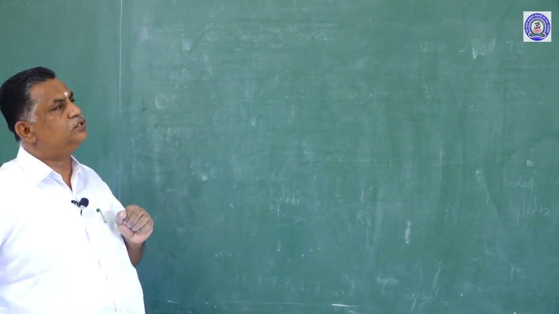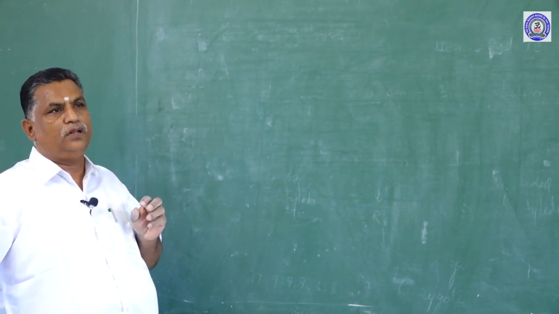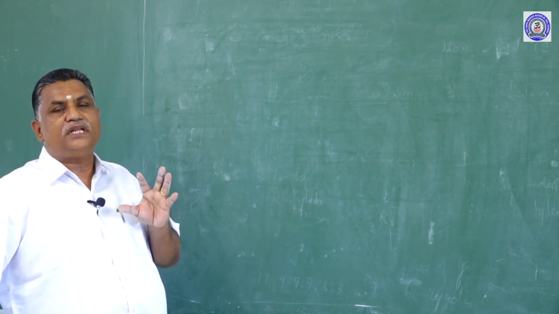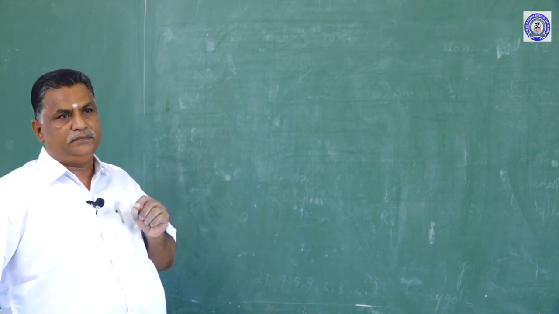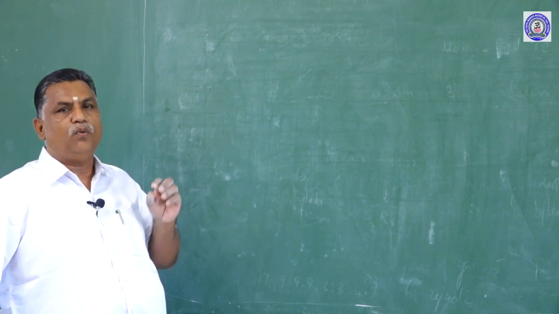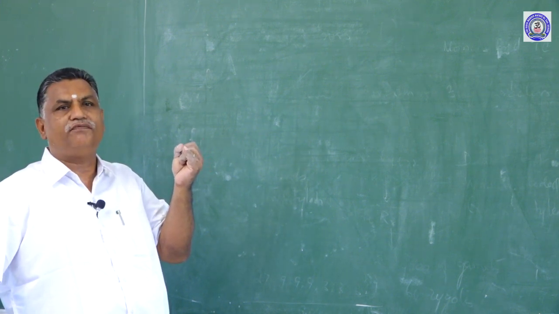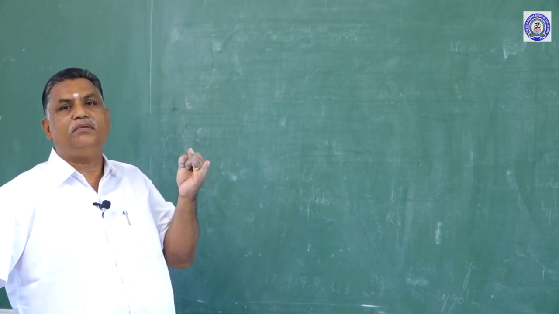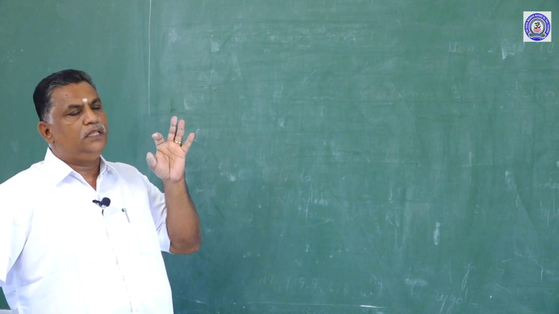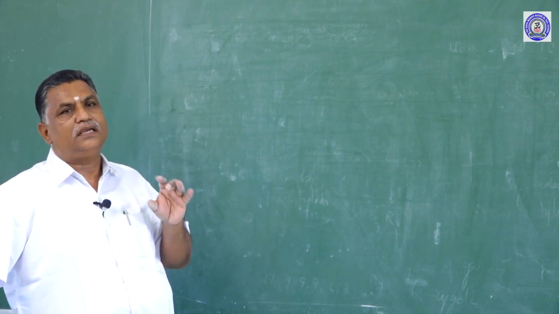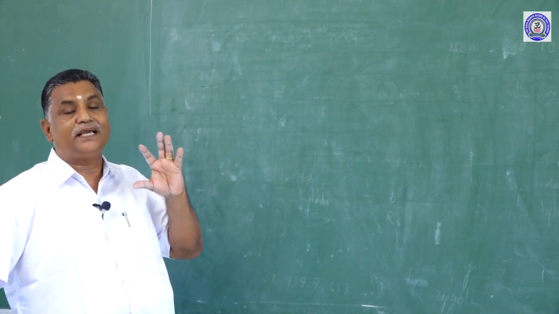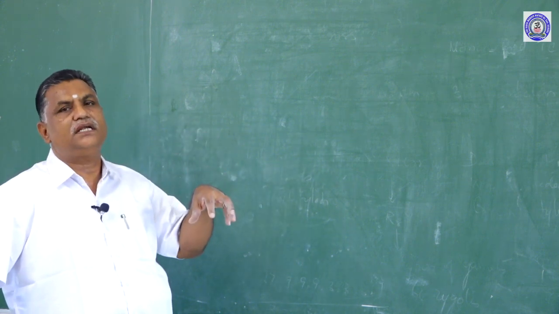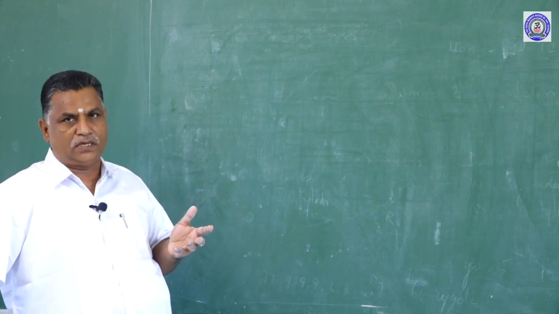The Mendelian ratios. Let me brief all those things together. Mendel proposed 3 principles on heredity. They are called Mendelism. One is law of dominance, another is law of segregation or law of purity of gamete, third is law of independent assortment. The monohybrid cross explained the law of dominance and law of segregation or law of purity of gamete. Dihybrid cross and test crosses in the dihybrid cross explained the law of independent assortment.